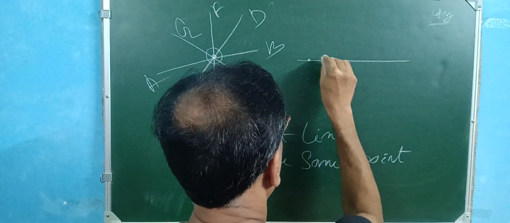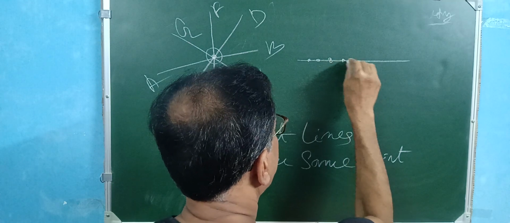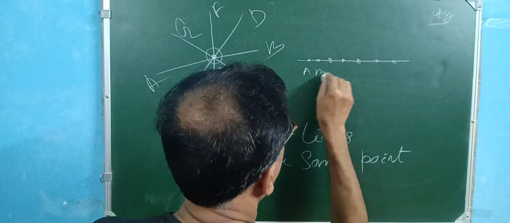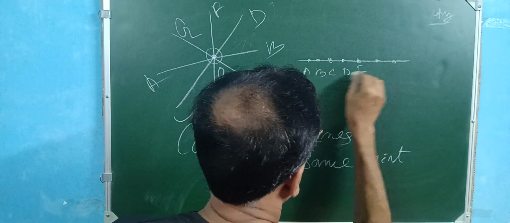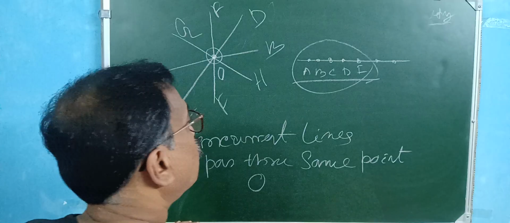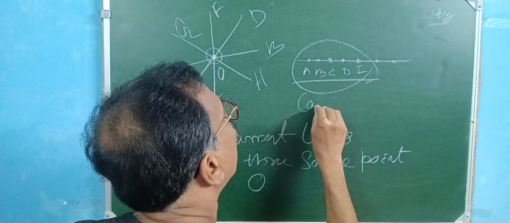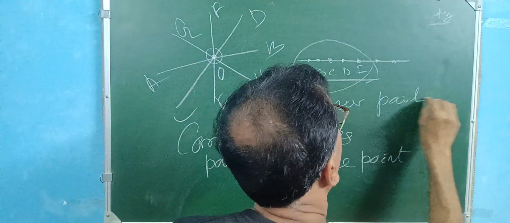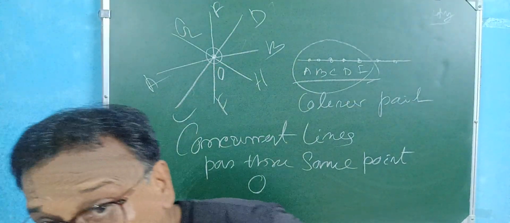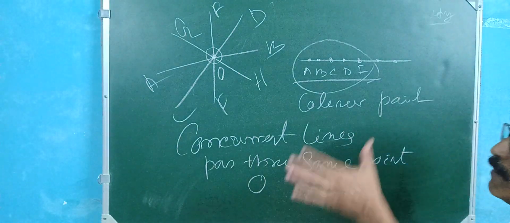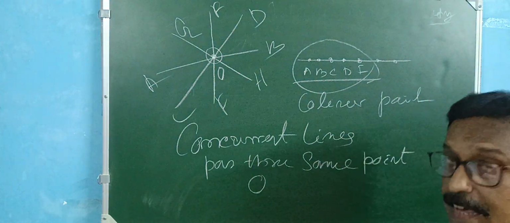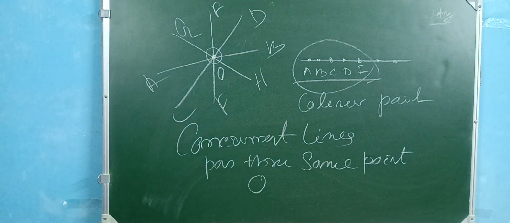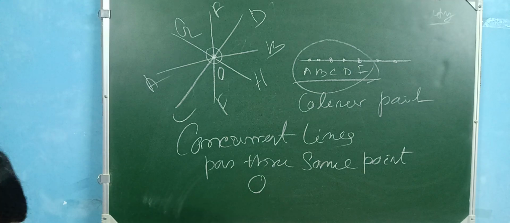Suppose in between there are so many points, but these are the points A, B, C, D, E, so many points. These points are called collinear points. That means all the points are on the same straight line. That is called collinear points. All these things, that is clear to you also. Okay,